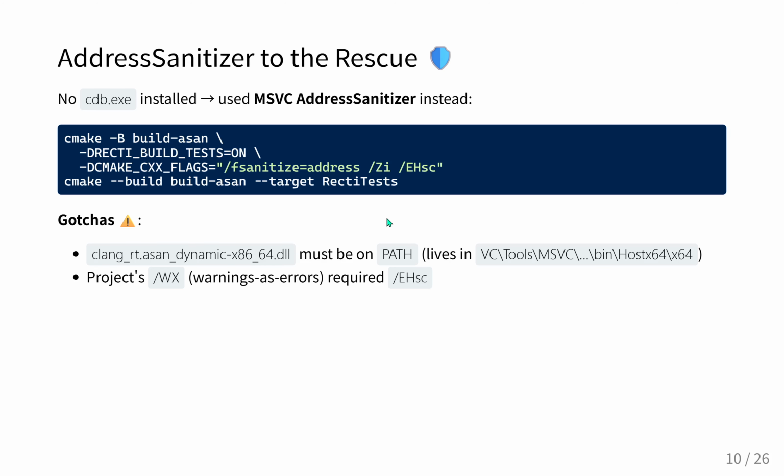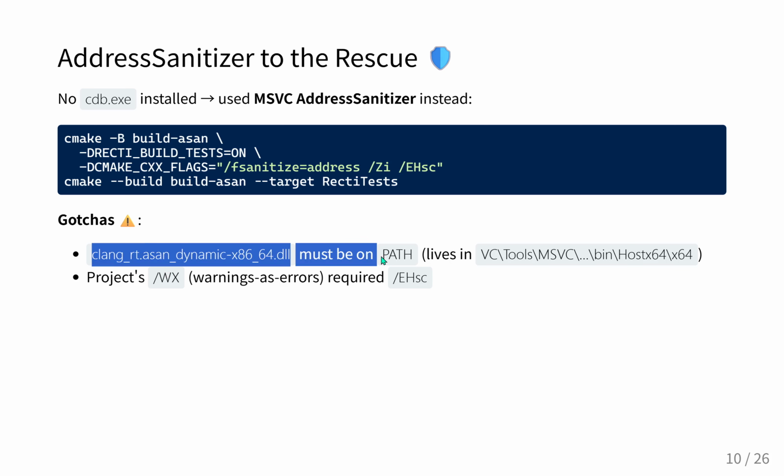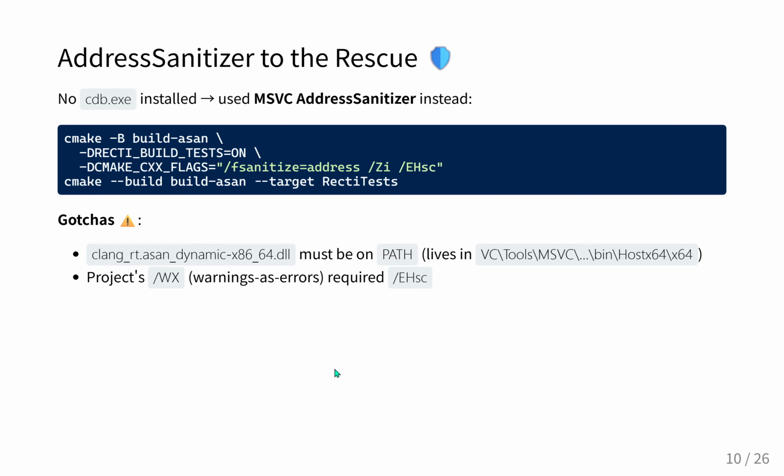Right. But it doesn't stop there. On top of that, ASAN on Windows relies on dynamic runtime libraries, meaning the developer had to manually locate clang_rt.asan_dynamic-x86_64.dll and inject it directly into their system PATH environment variable. Just so the executable could even find it at startup. Yes, it's intense environment surgery just to get a diagnostic tool to run.